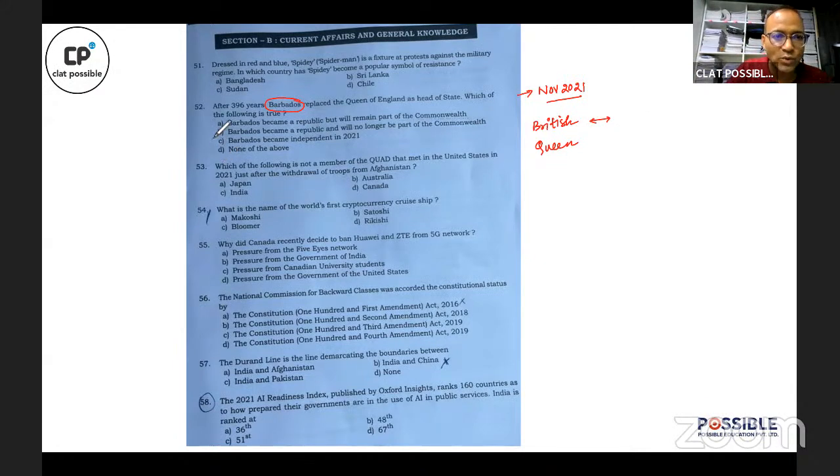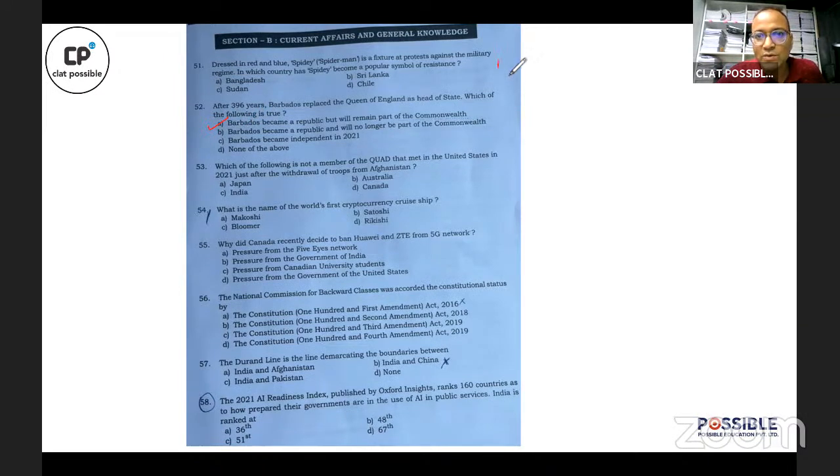Now, the first 2 options are quite close. The first says that Barbados became a republic but will remain a part of the Commonwealth of Nations. And the second says that Barbados has become a republic but it will get out of the Commonwealth. So the correct answer to this question is option A. Barbados has decided to become a republic, which means the Queen of England will be replaced as head of state in Barbados, but Barbados simultaneously has decided to stay as a part of the Commonwealth of Nations.